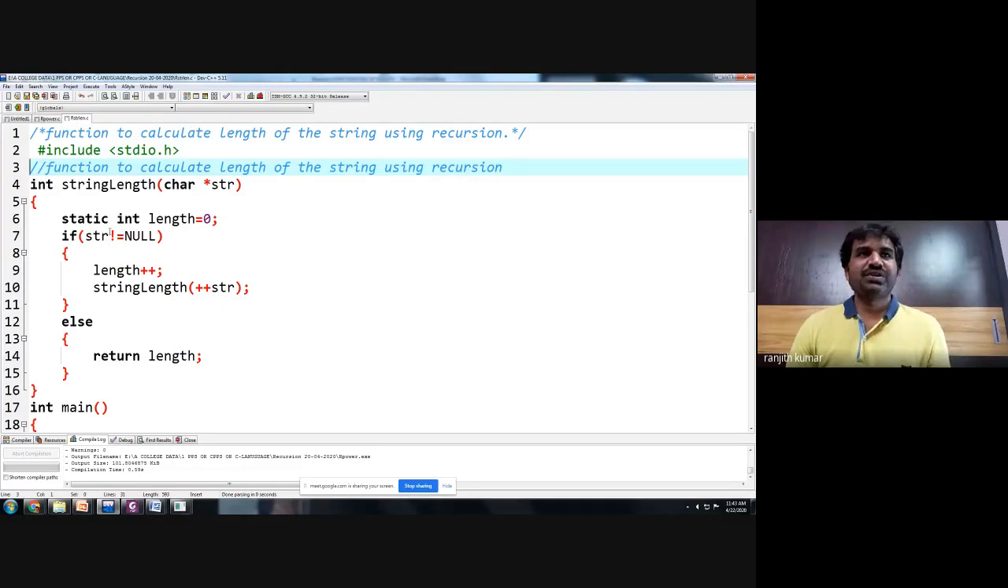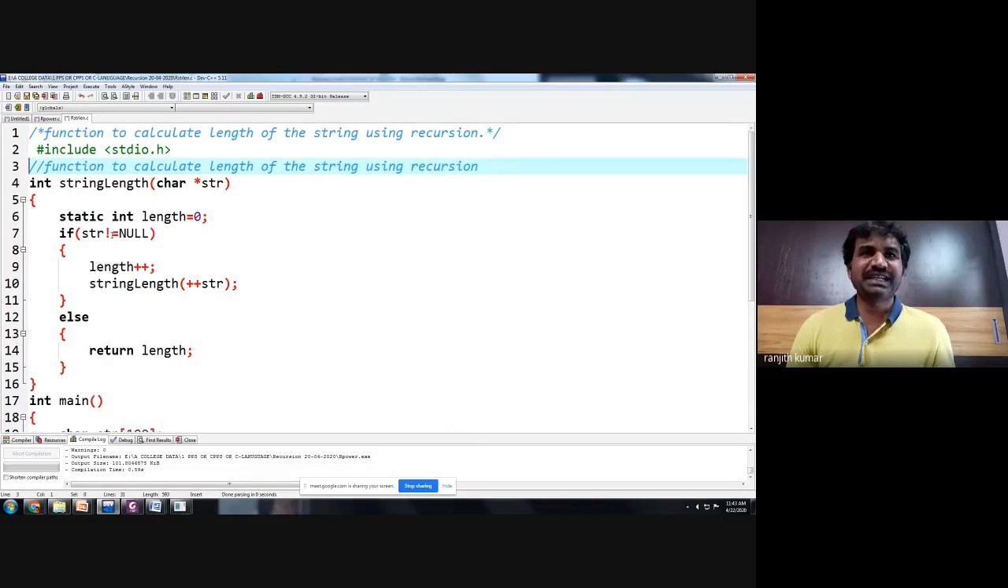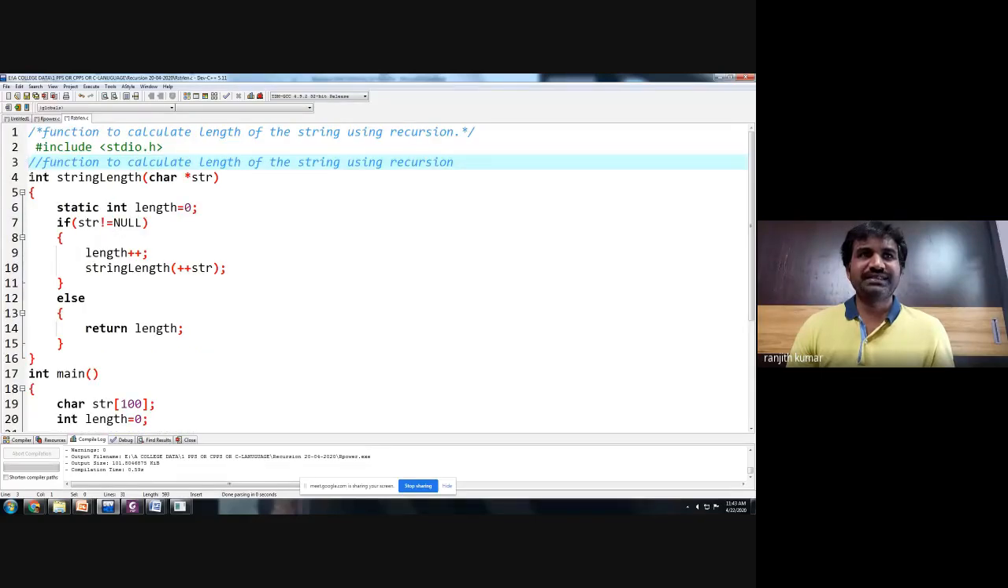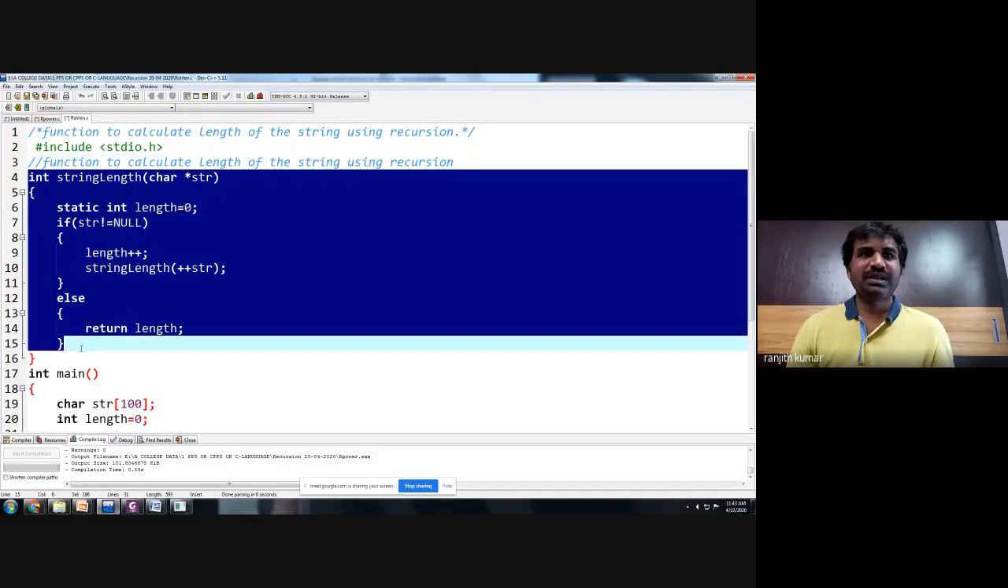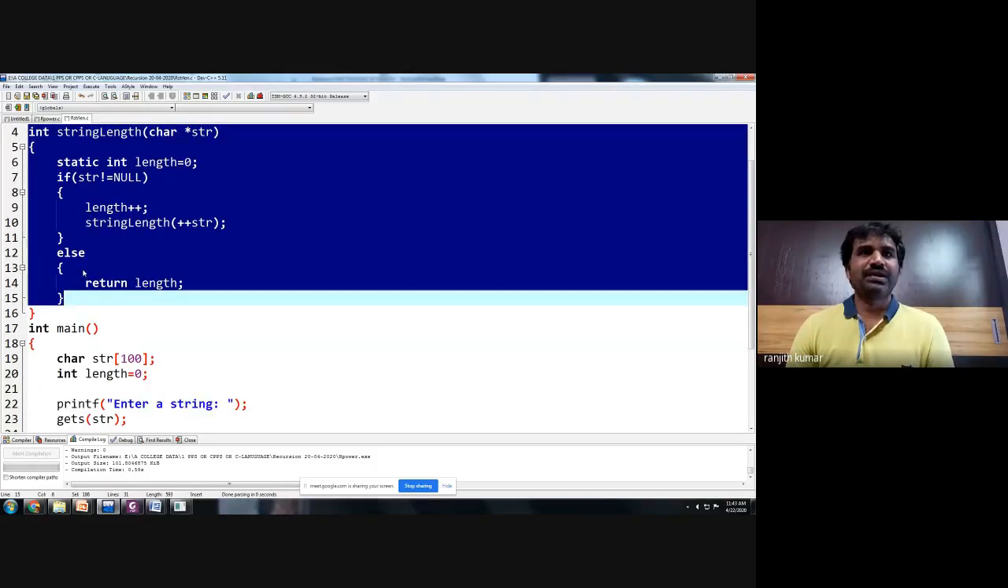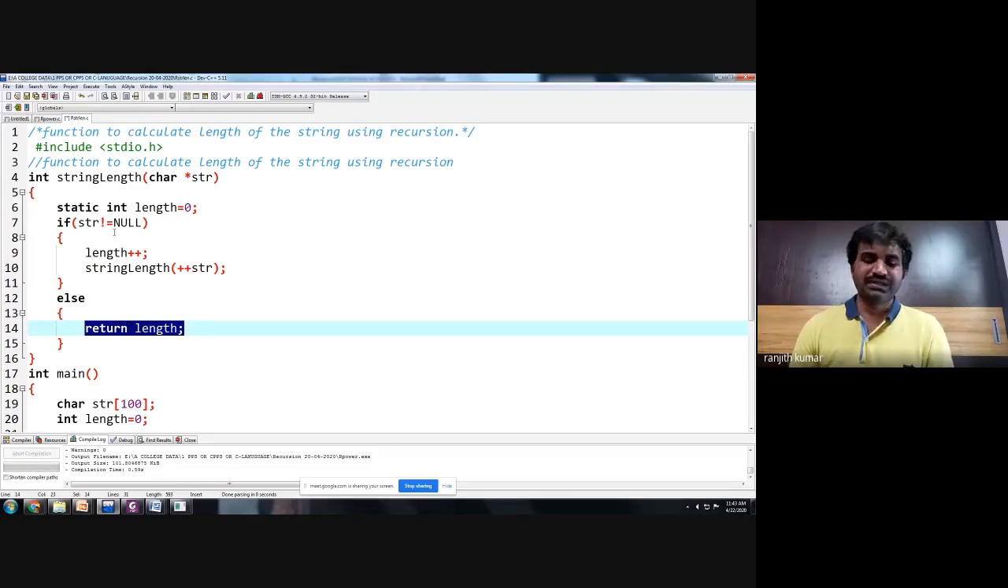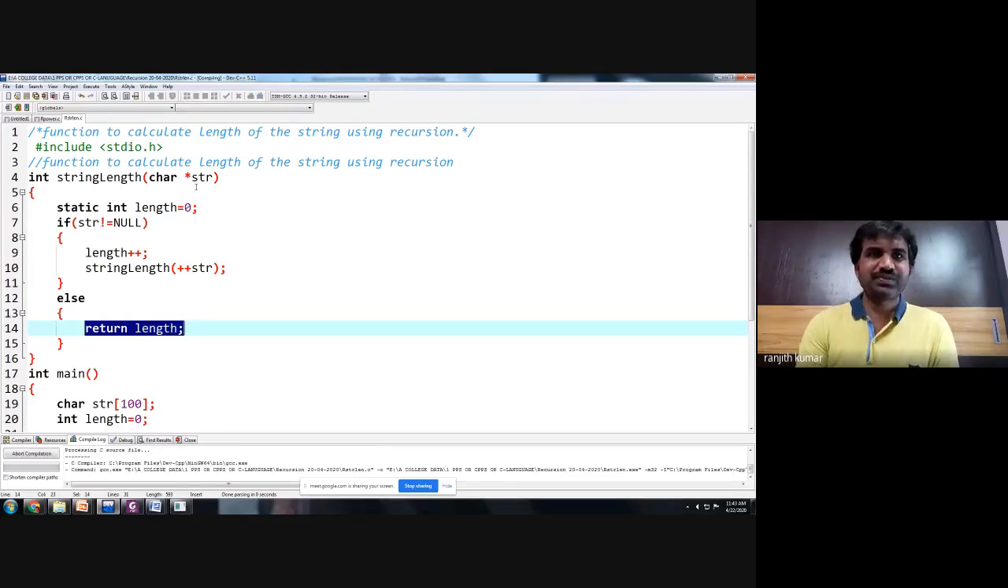Now, finally, we have illustrated so many programs on recursive functions. You can also calculate string length using recursion. Okay. So this is one more program using the string length concept. You are calling a recursive function and returning a length. Okay. So let us execute this program.